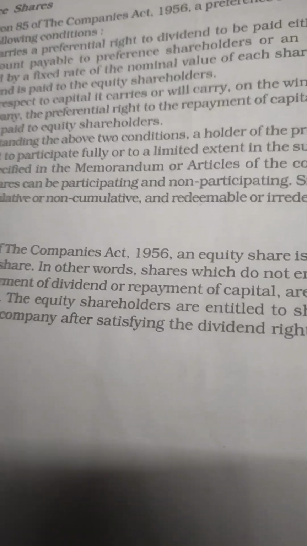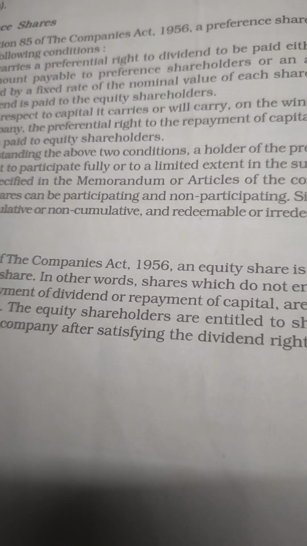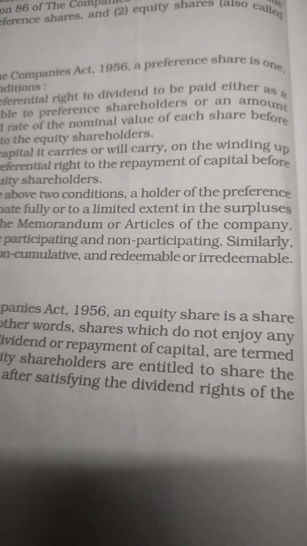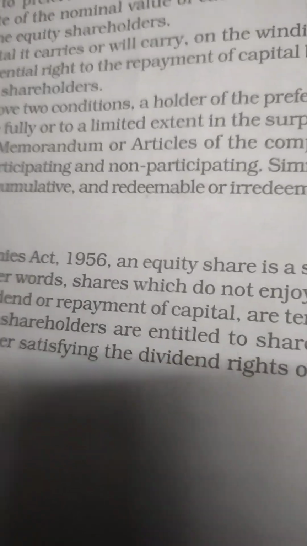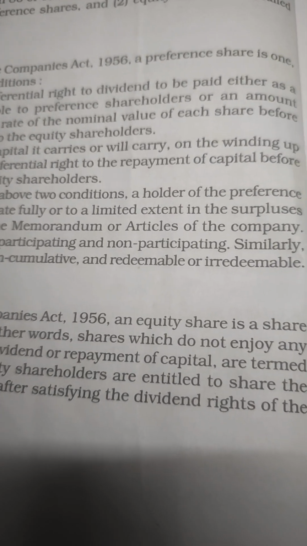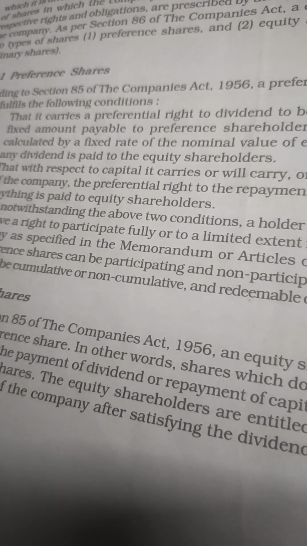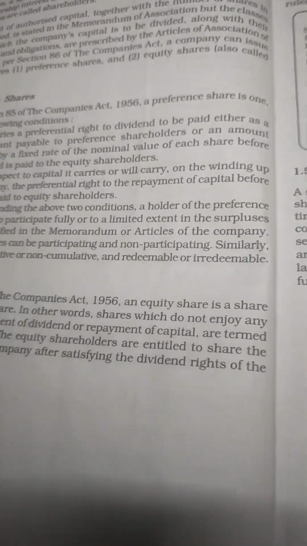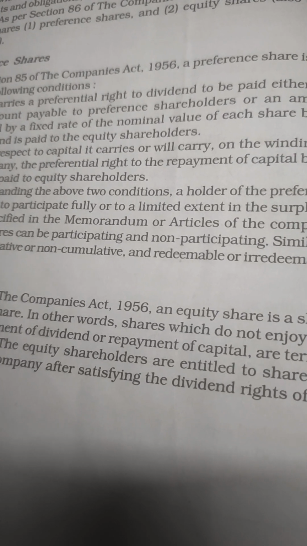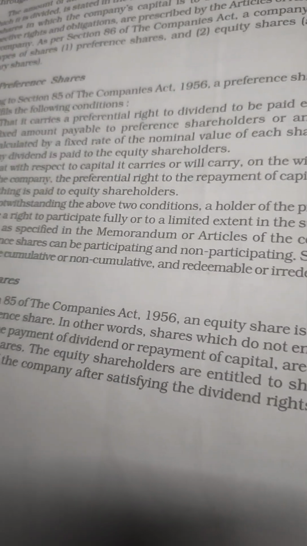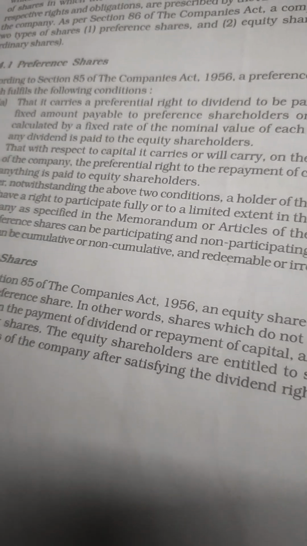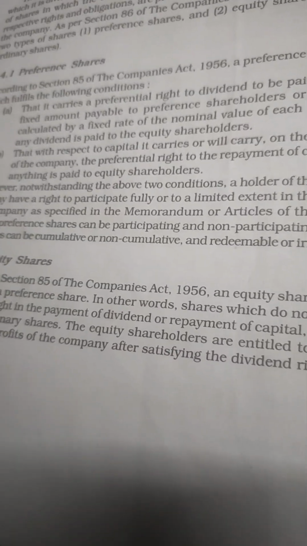Then preference shares. According to Section 85 of the Companies Act 1956, a preference share is one which fulfills any of the following conditions. That is, it carries a preference right of dividend to be paid either as a fixed amount payable to the preference shareholders or on the amount calculated by a fixed rate on the nominal value of each share before making any payment to the equity shareholders. Then the second preference is that